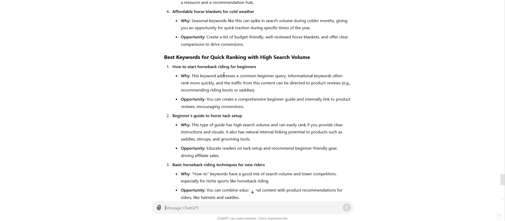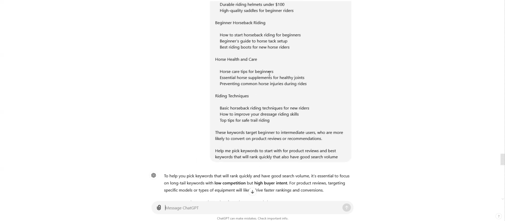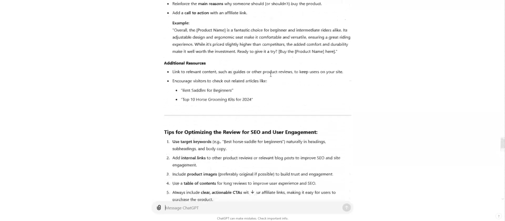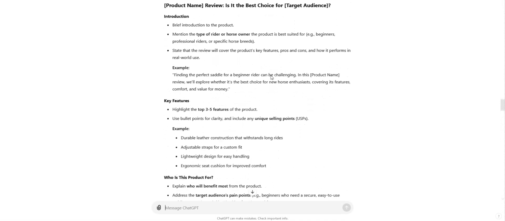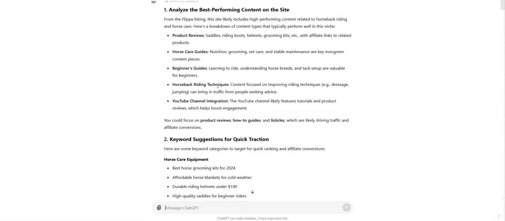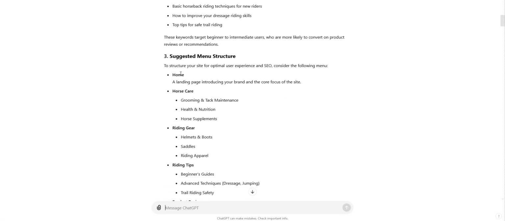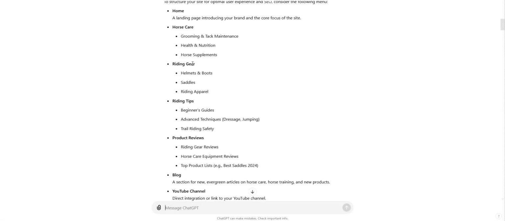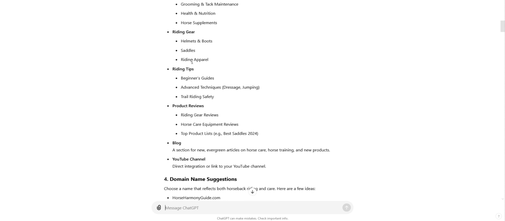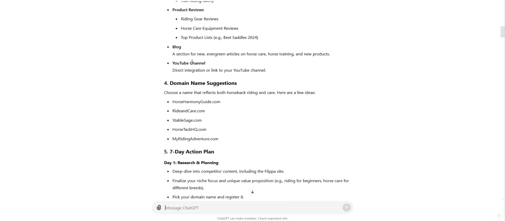But that's a way that you can reverse engineer a $7,000 site and quickly get a site up there to start getting traction and build your own site that, if you want to flip, you already know that people are interested in a site of this nature. So I hope that's given you a good guide. Remember to use the initial suggestions and just ask for more clarification. Same with the menu structure. Give me the exact menu structure and more information, and you can get that information down so it's easier to get set up.